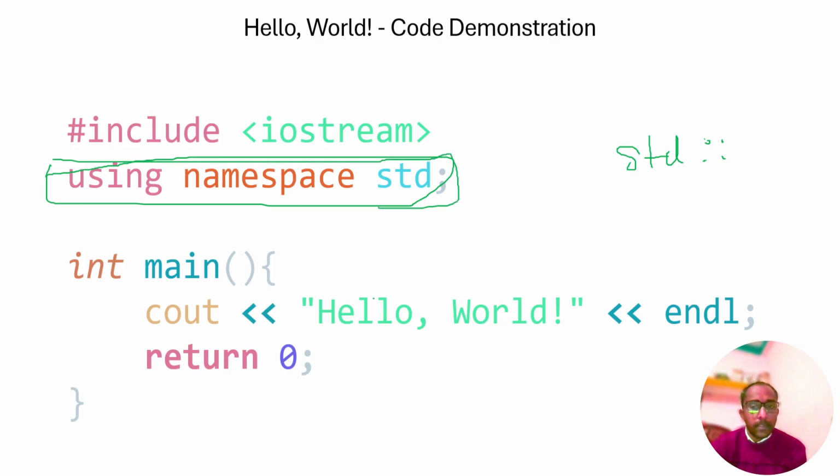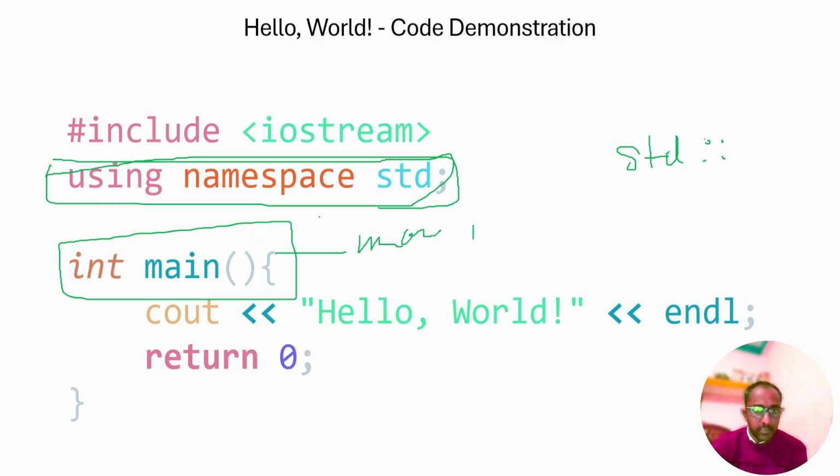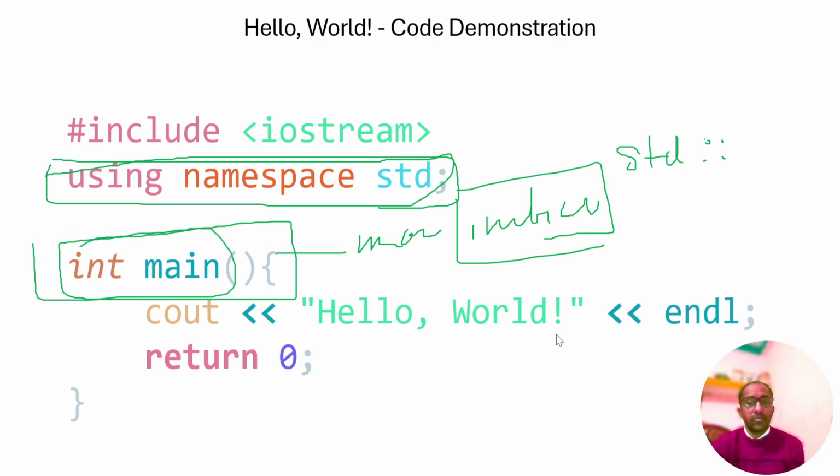The third one is int main, which is the main function. We have to use it before writing any code in the C or C++ programming language.